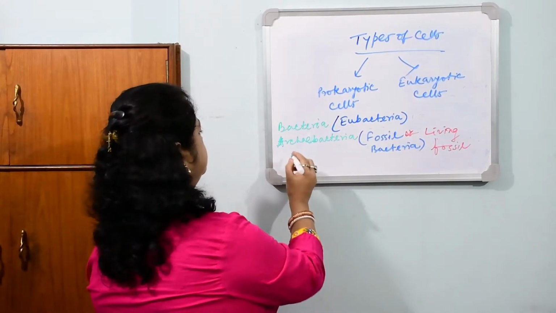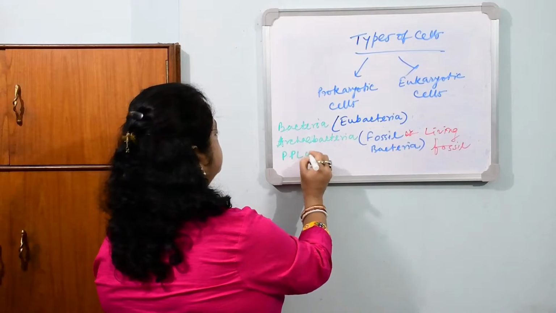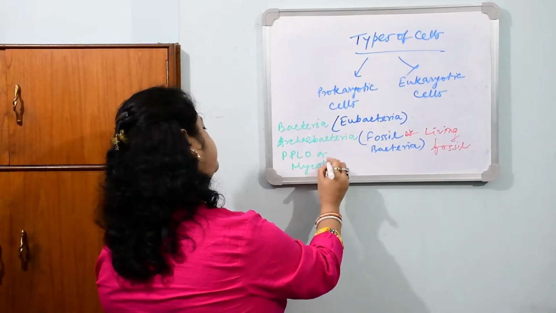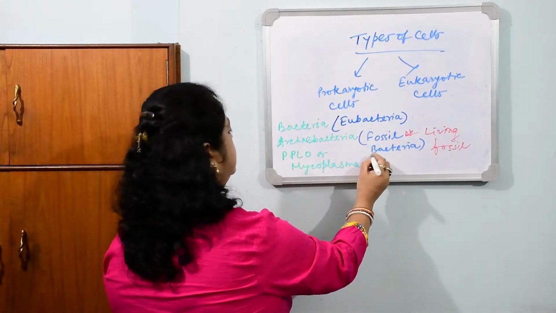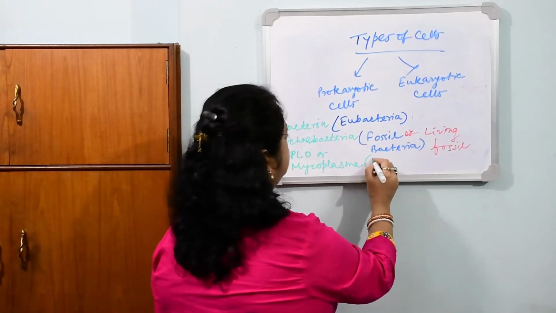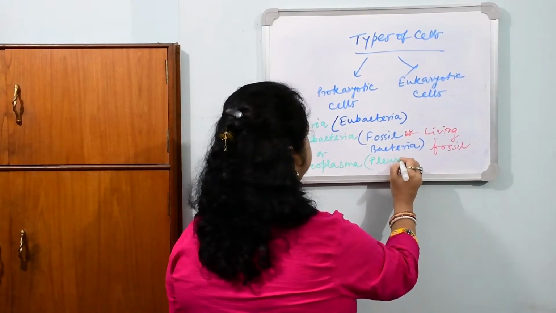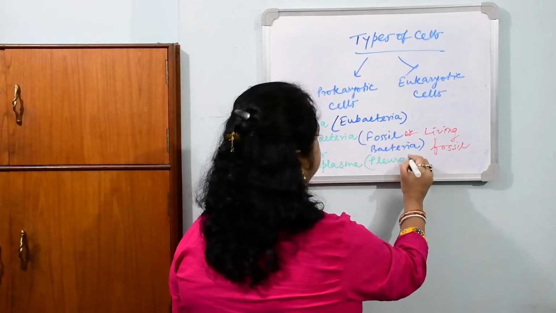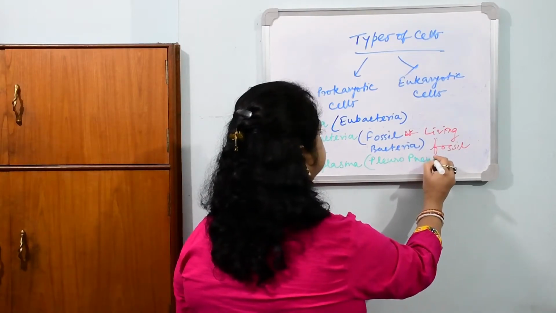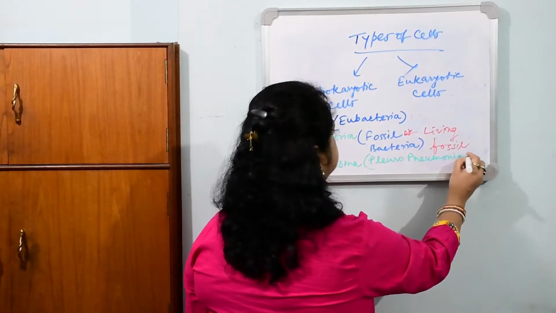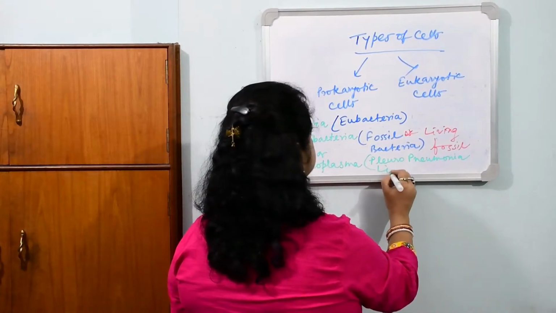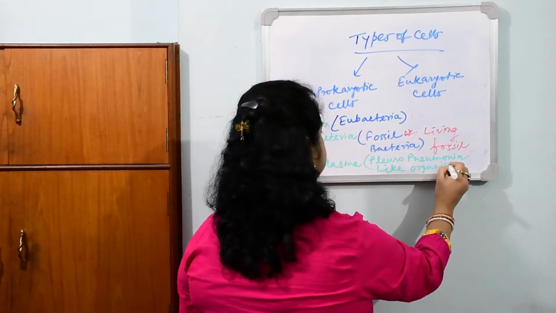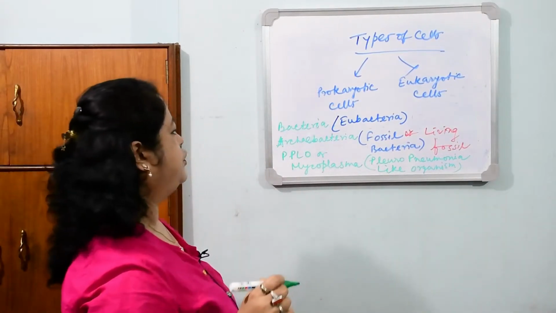And then PPLO, or mycoplasma. They are known as mycoplasma. The PPLO full form is pleuropneumonia-like organism. Pneumonia has a silent P, like organism. So this is about mycoplasma.